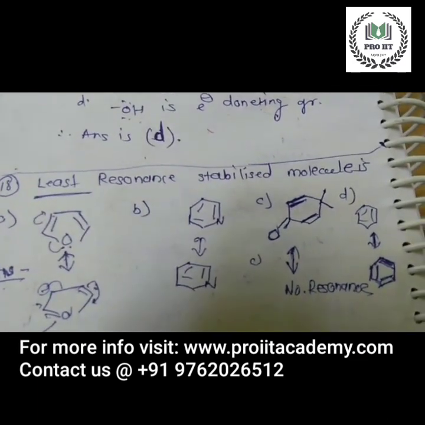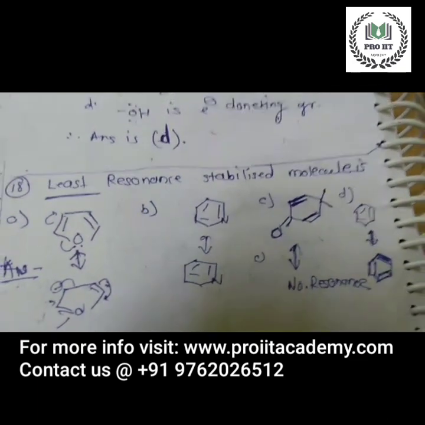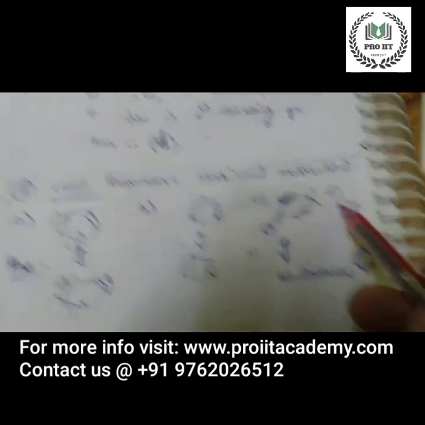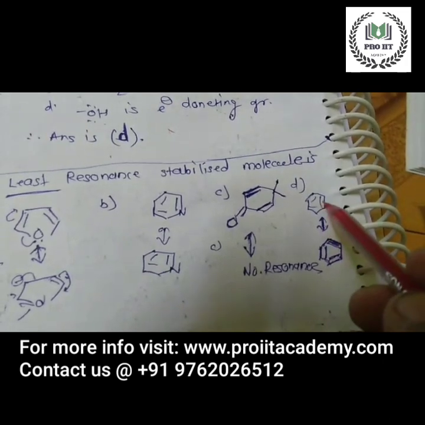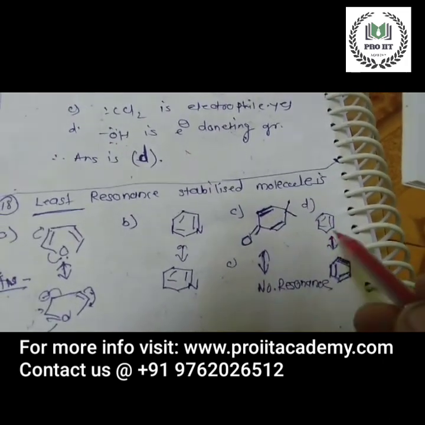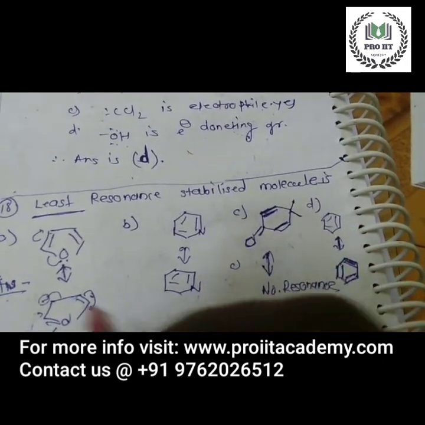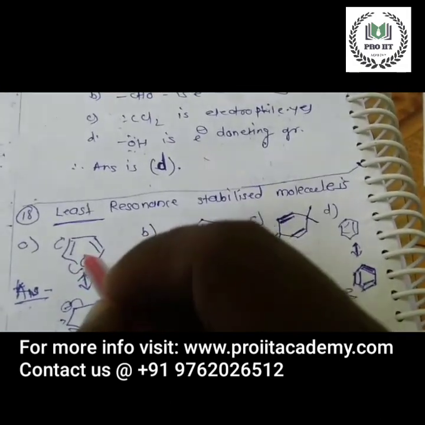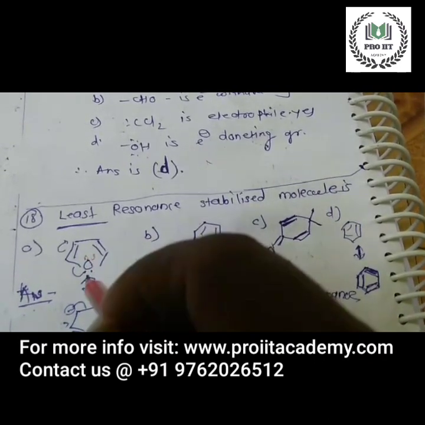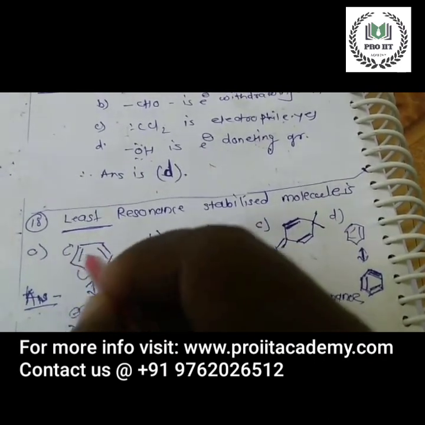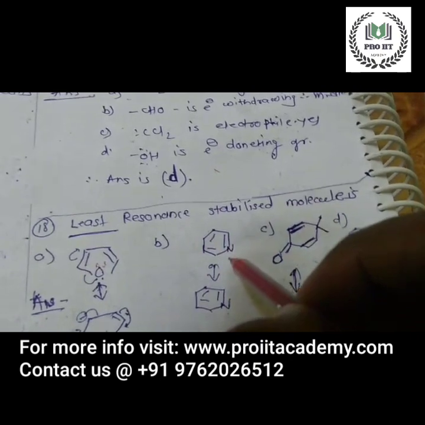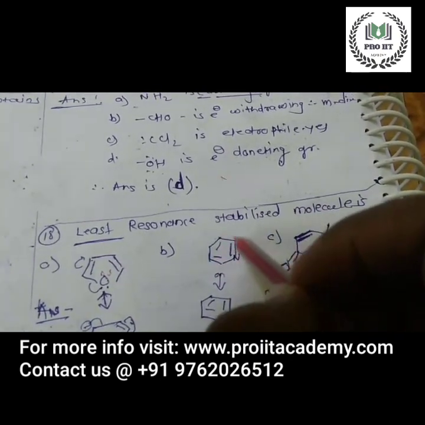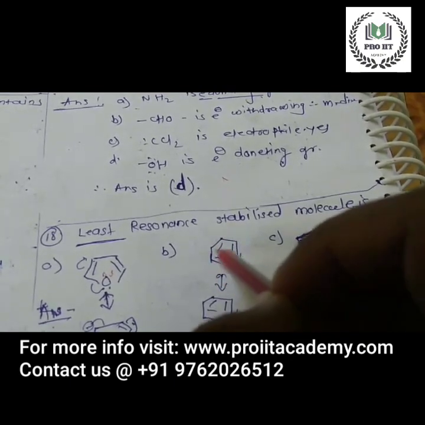Least resonance stabilized molecule. Option A, option B, option C, and option D. Option D is the benzene ring. Is resonance possible here? Yes, it is possible. Is resonance possible in A? Yes, resonance is possible because there are two lone pairs of electrons on the oxygen atom which take part in resonance stabilization. There is also the possibility of resonance in this structure.